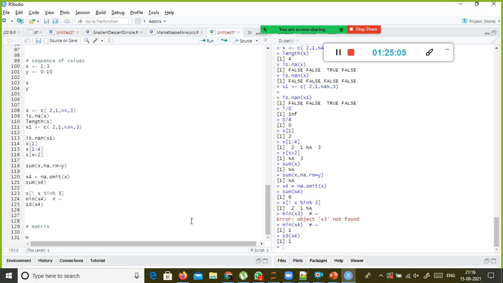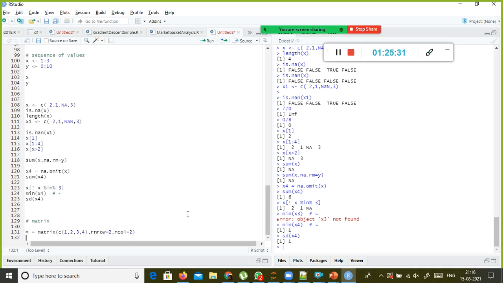For example, m is equivalent to matrix of c of 1, 2, 3, 4, and then here I say nrow equal to 2, and ncol equal to 2, because it is 2 by 2. I'm going to create it like this, and type m. We will see what value is stored in the variable m.